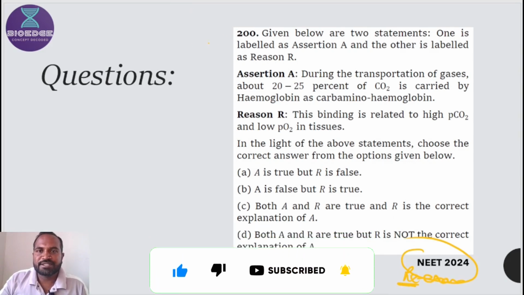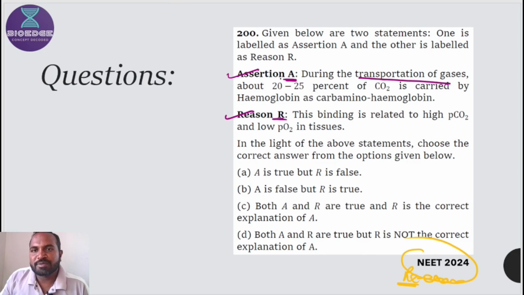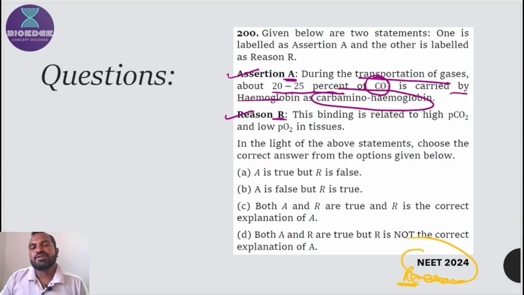First statement is, during the transportation of gases, about 20 to 25% of CO2 is carried by hemoglobin as carbaminohemoglobin. Very good.